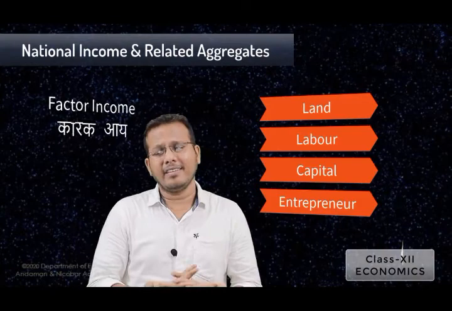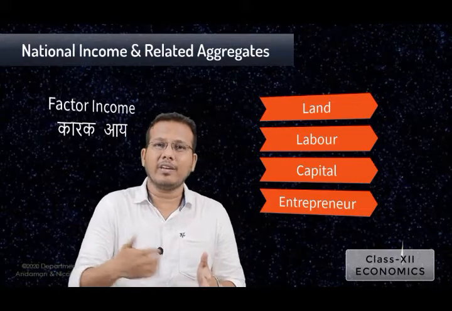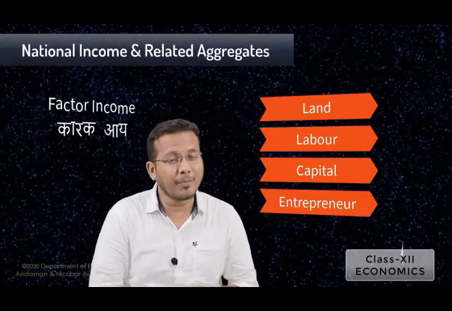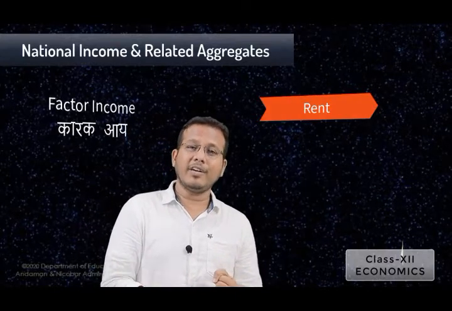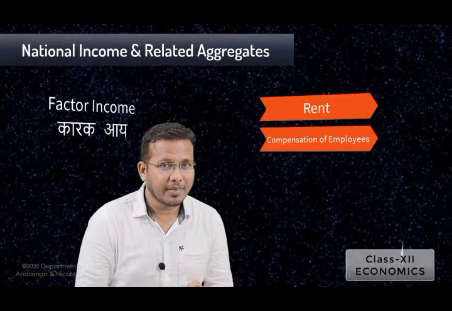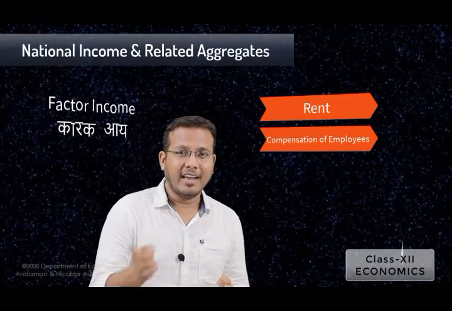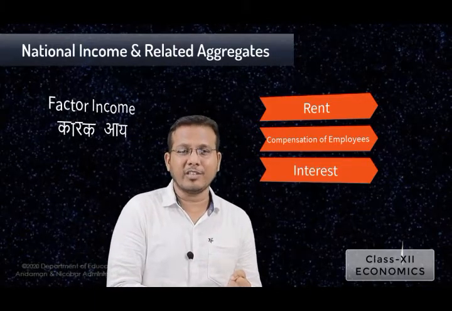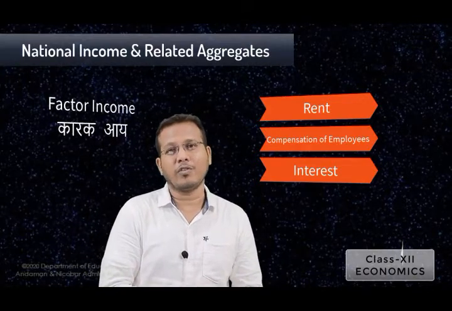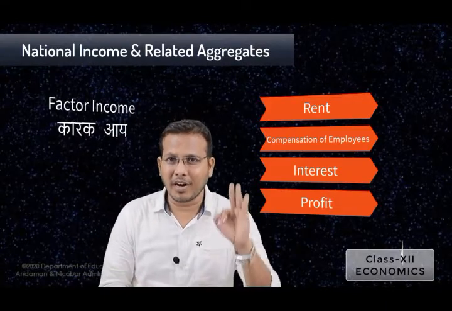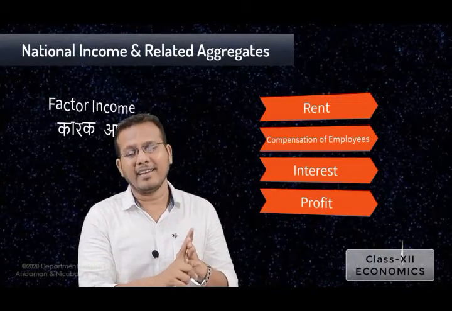When they are rendering these services to the production unit or to the producers, these factors of production are being paid in return. So how are they paid? Land will get rent, labor will get the compensation of employees, capital which is utilized in the production of goods and services will get interest, and the entrepreneurial skill which is being utilized by the producer or the production unit will be paid as profit. So we got the 4 factors of income. They are rent, compensation of employees, interest and profit.